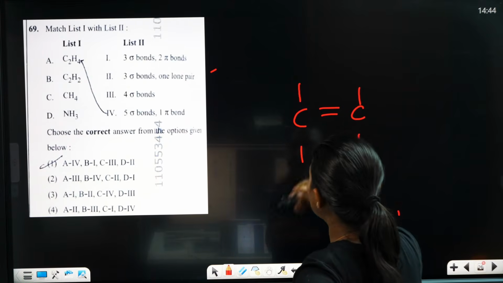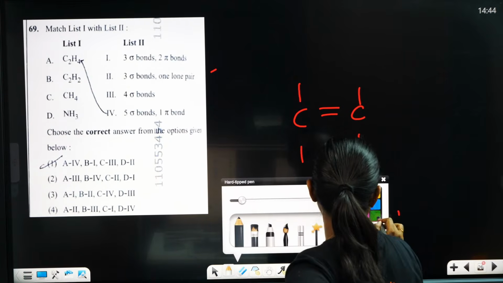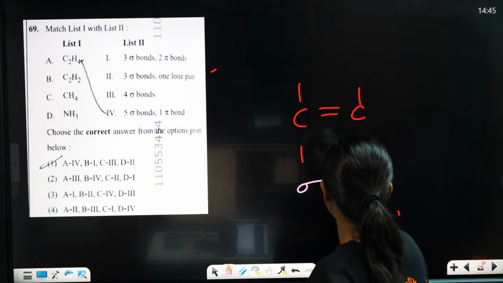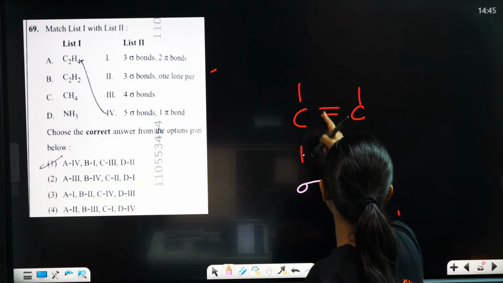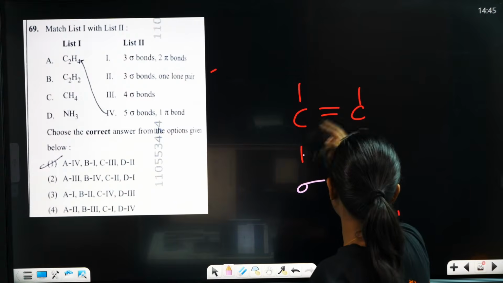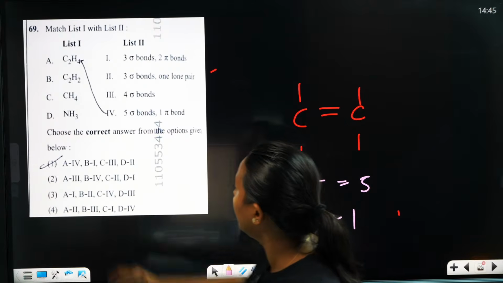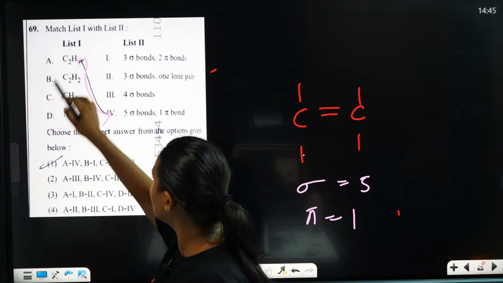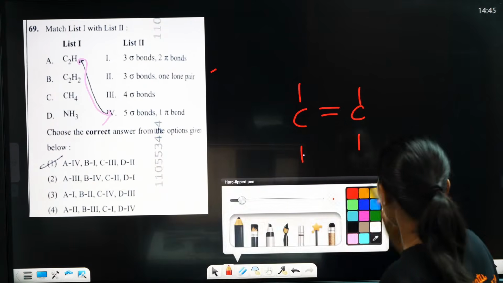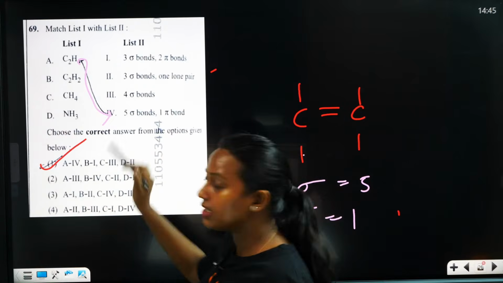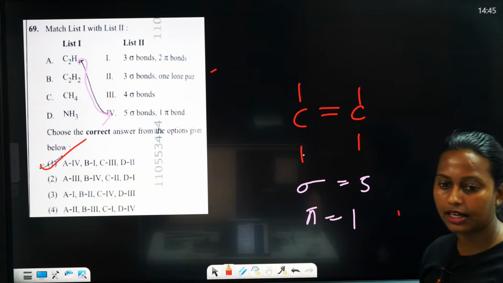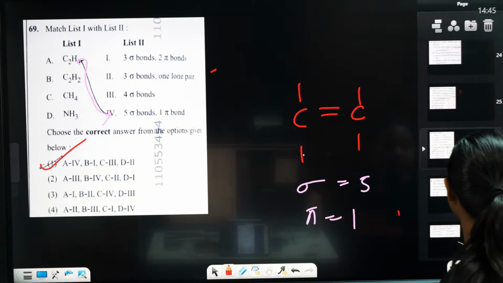The sigma bonds are 1, 2, 3, 4, 5, and the pi bond is 1. So option 1 is the correct answer. I hope it's clear.